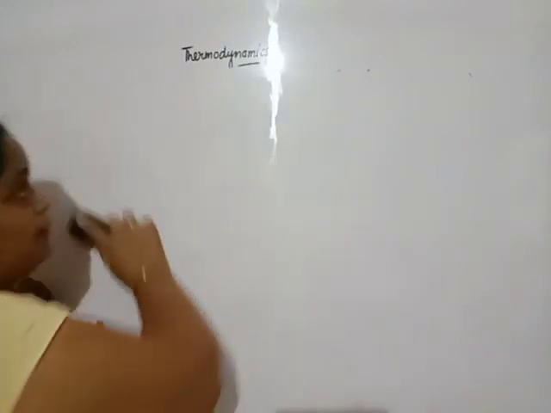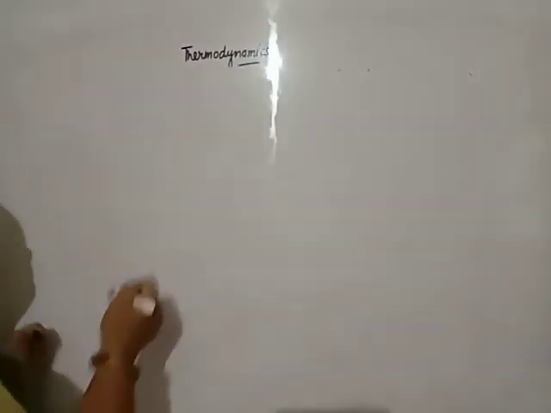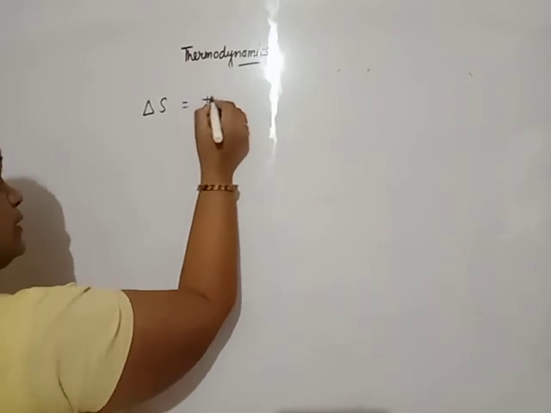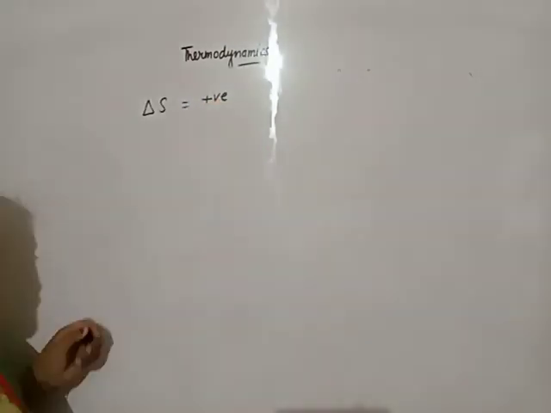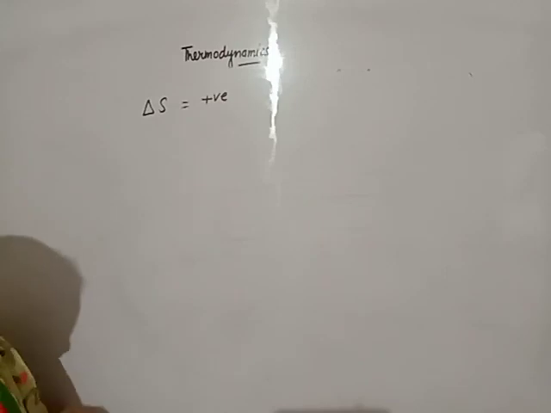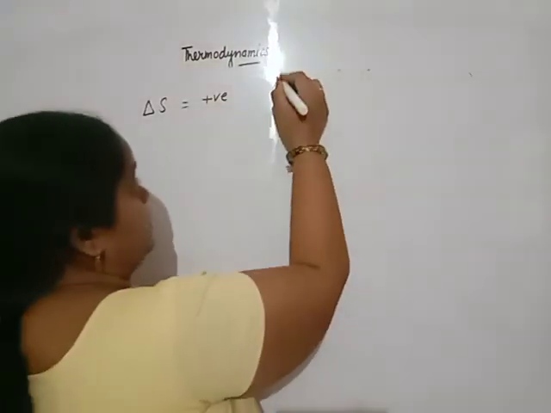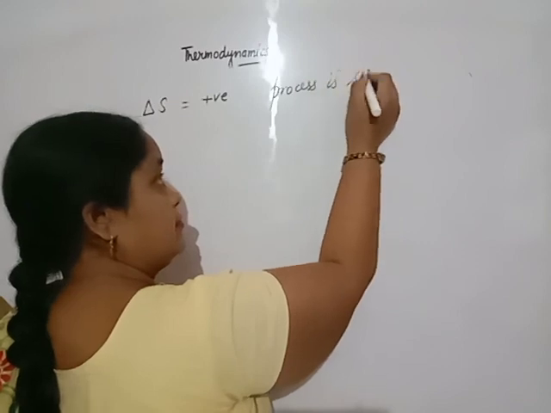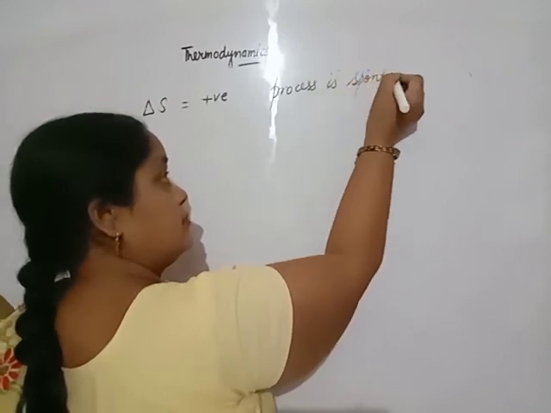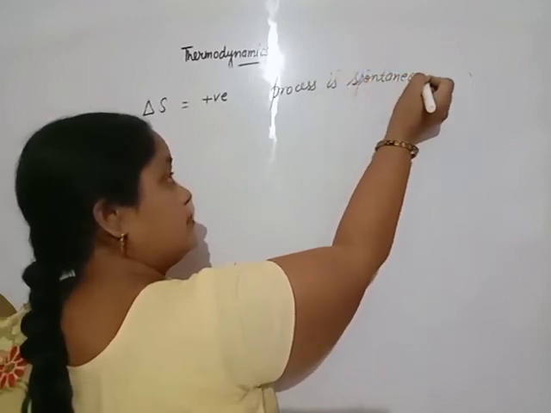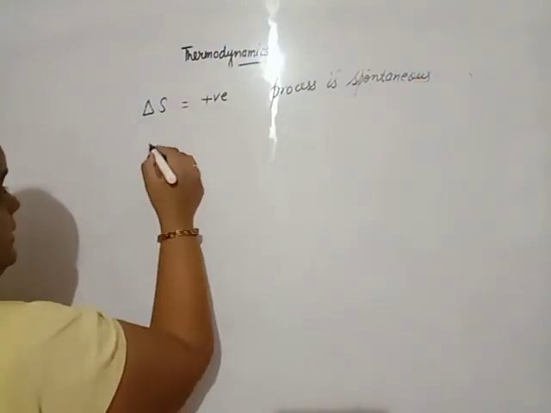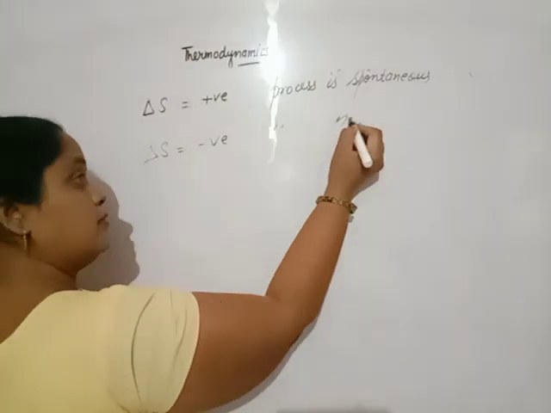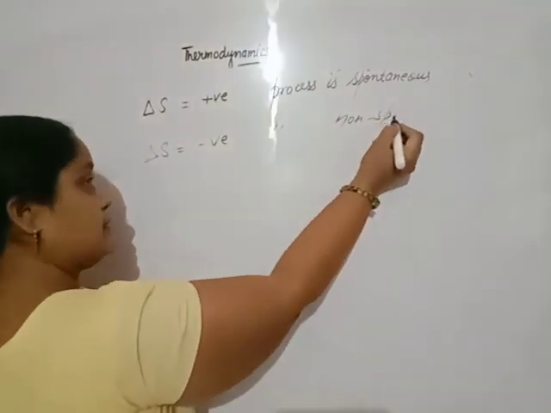Beta, you must remember that if delta S is positive, that means the process is spontaneous. If delta S is negative, the process is non-spontaneous.